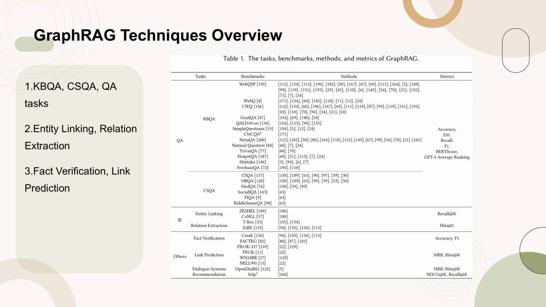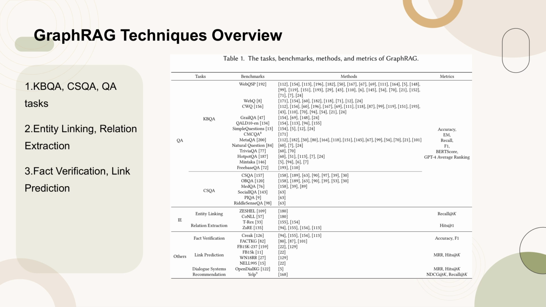Table 1 provides a comprehensive overview of GraphRAG techniques, categorizing them by downstream tasks, benchmarks, methods, and evaluation metrics. It highlights the various aspects and applications of GraphRAG technologies across different domains, including knowledge-based question answering, KBQA, common sense question answering, CSQA, and general question answering, QA. Additionally, it covers information extraction tasks such as entity linking and relation extraction, as well as other tasks like fact verification and link prediction.